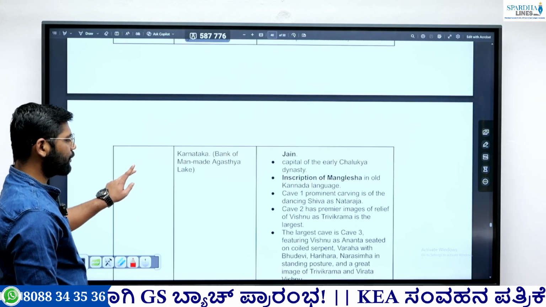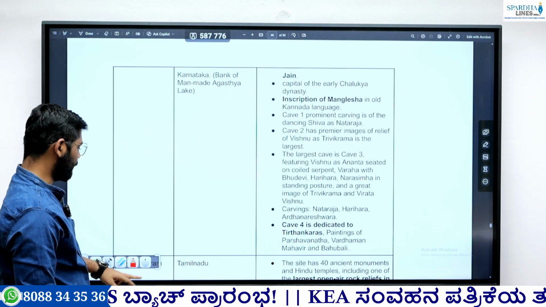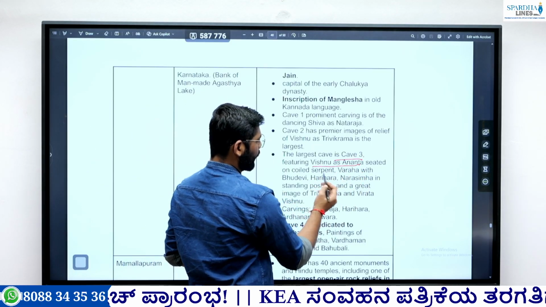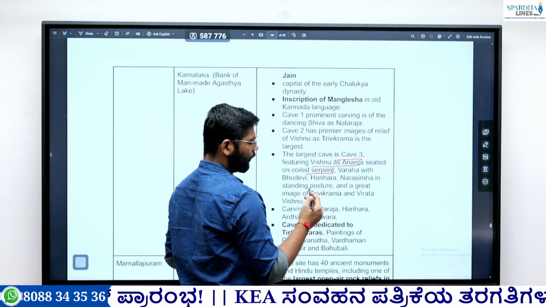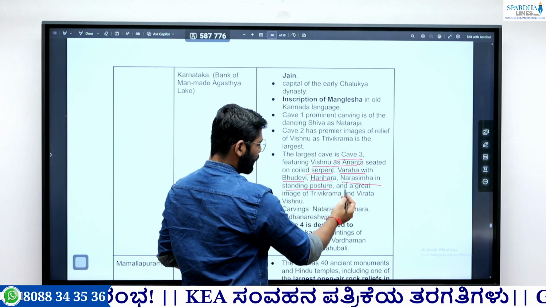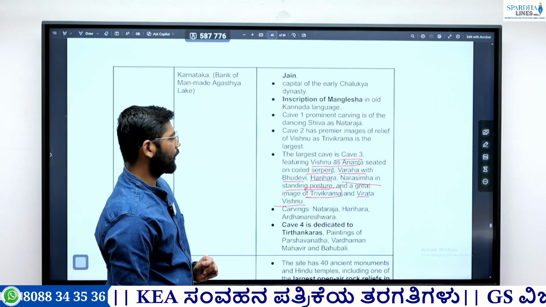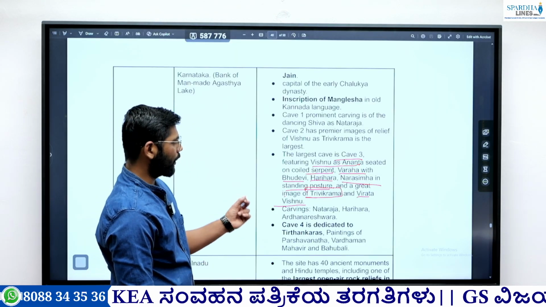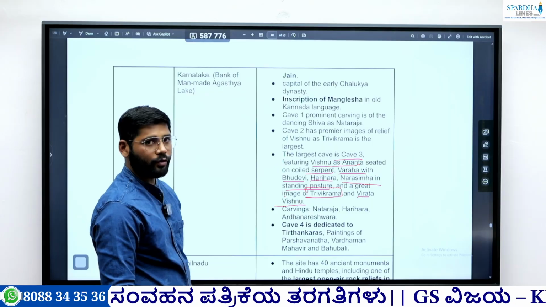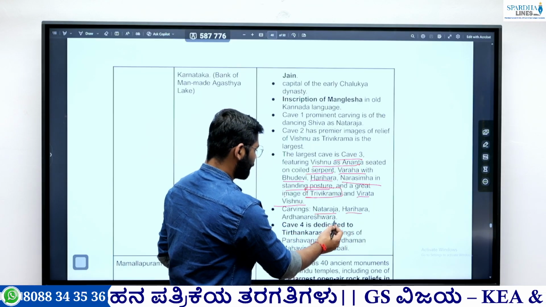Then the next important thing, these are the largest caves. The largest cave is the third cave, number three. This particular cave number 3 shows Vishnu as Ananta, seated on the serpent. Then Varaha with Bhudevi, Harihara, Narasimha in standing posture, and the great image of Trivikrama or Virata Vishnu. So this is important. The largest cave belongs to Vishnu, because Varaha Avatara, Harihara, Narasimha, these Virata Avatara, all belong to Vishnu. So remember this. There are also carvings of Nataraja, Harihara, Ardhanarishwar.